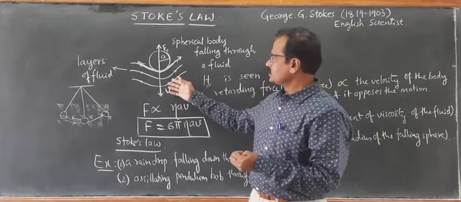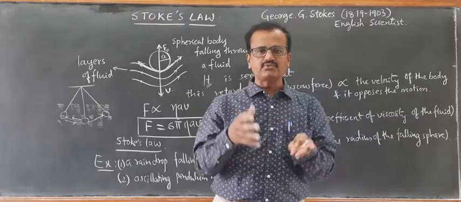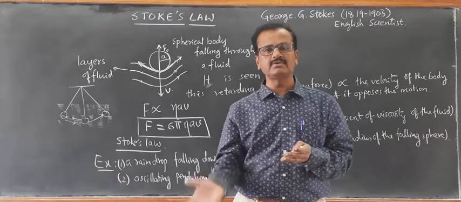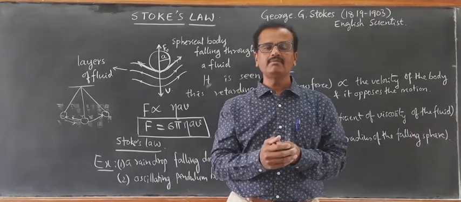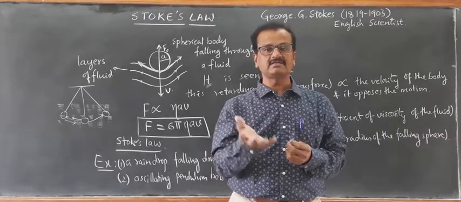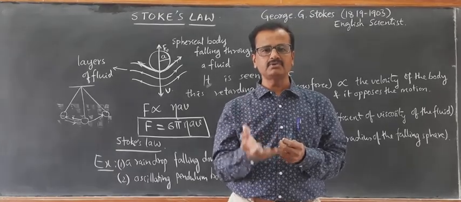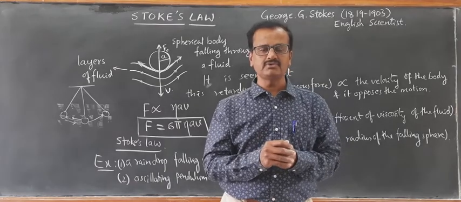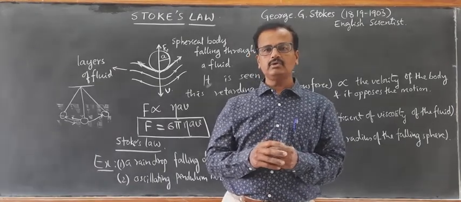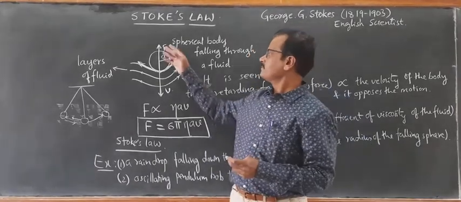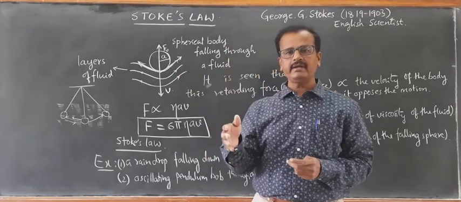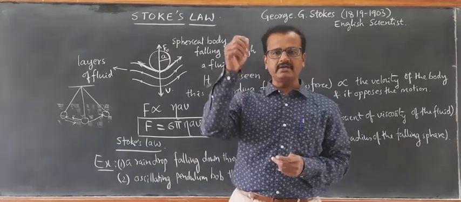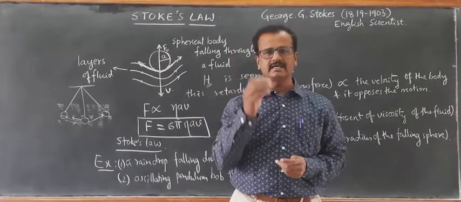So, in addition to the viscous force, there is another force which opposes the motion. It exerts an upward thrust called buoyant force, right? So there are two forces when a raindrop is falling down through air. The raindrop is falling down basically due to the acceleration due to gravity.